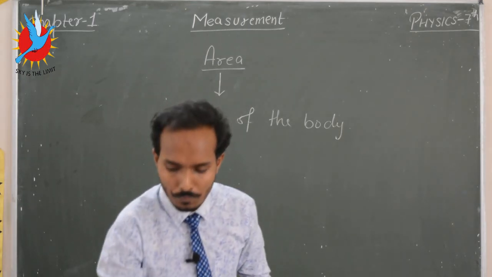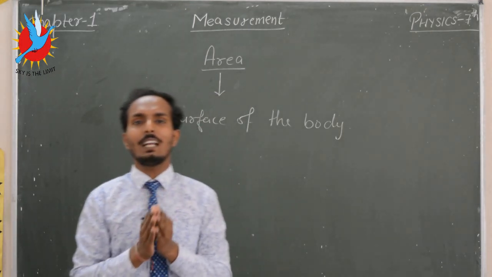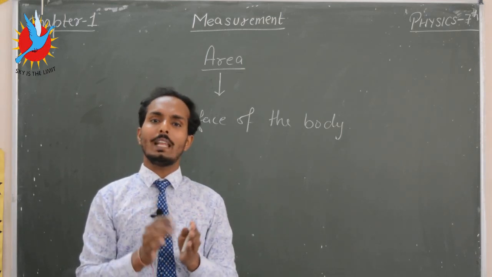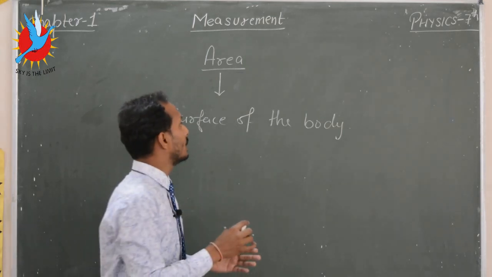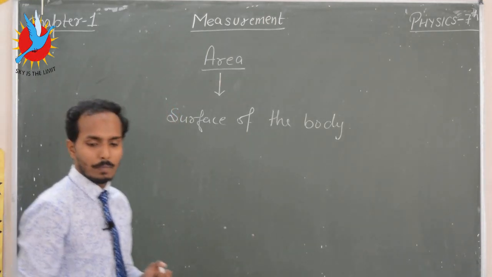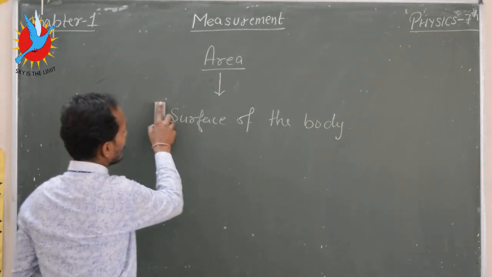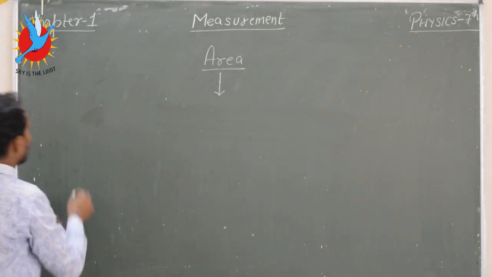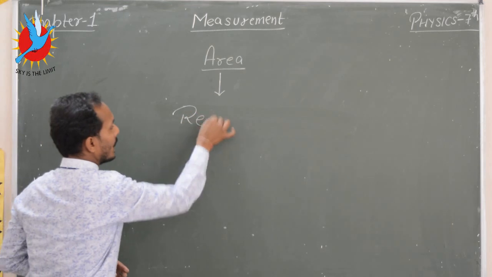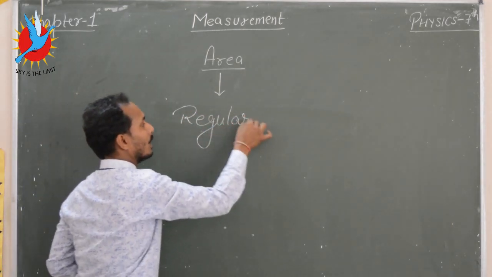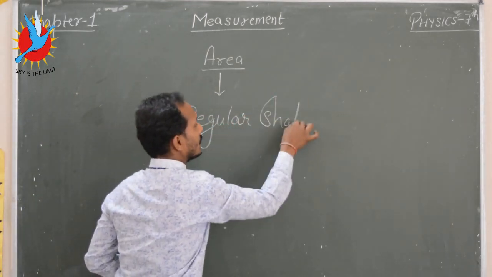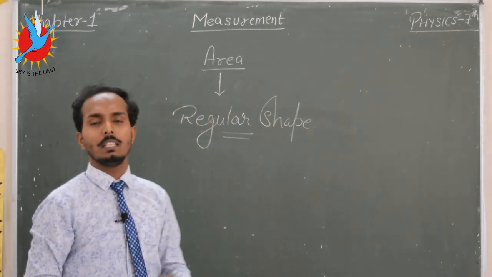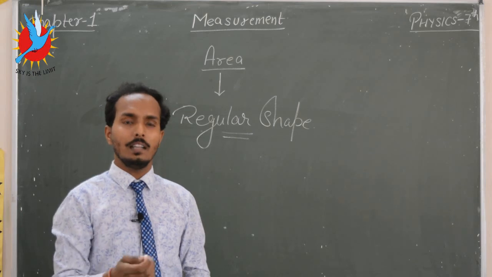Okay, so generally objects are of two types. One of them is regular shaped body and the other is irregular shaped body. Then the question is how we can measure a regular shaped body. If you have a regular shaped body, then how can you measure the area?